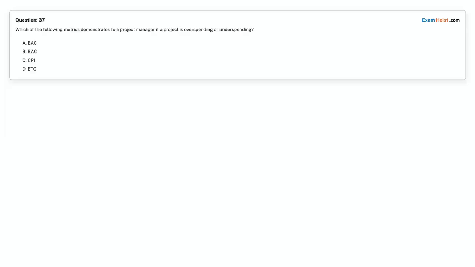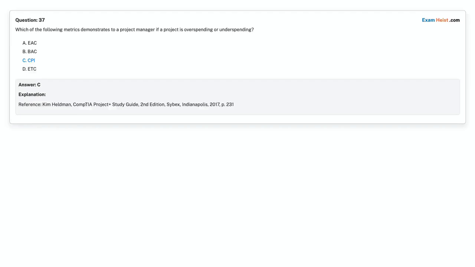Forcing. Question 37. Which of the following metrics demonstrates to a project manager if a project is overspending or underspending? Option A. EAC. Option B. BAC. Option C. CPI. Option D. ETC. Choose the correct answer. Correct answer is option C.